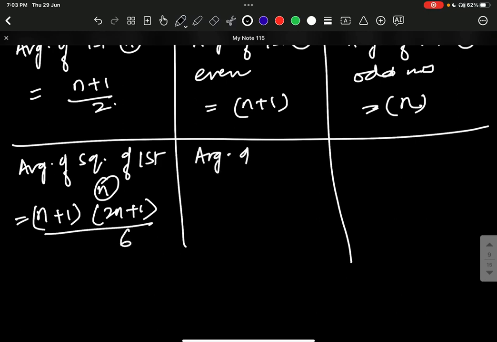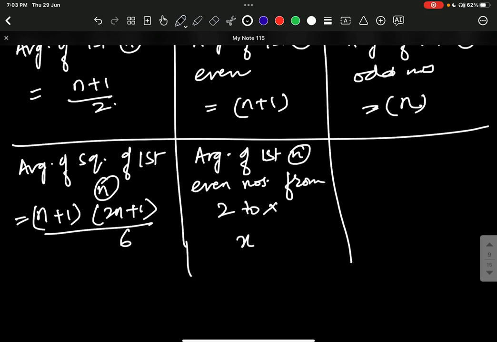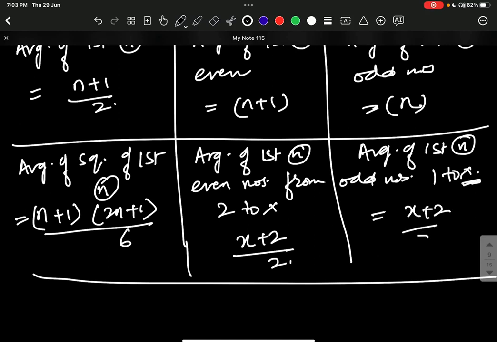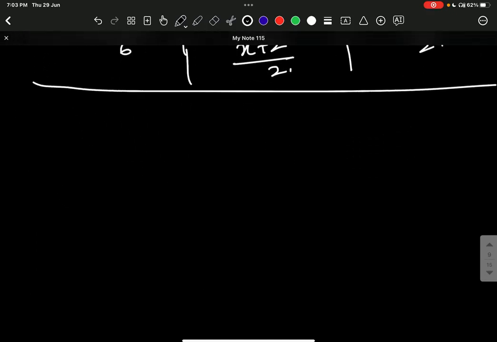Then the average of the even numbers from 2 to x, that is x plus 2 divided by 2. Then the average of first n odd numbers starting from 1 to x, where the last odd number is x only, again it is x plus 2 divided by 2. You have to note this.